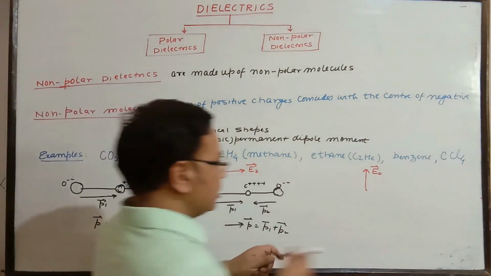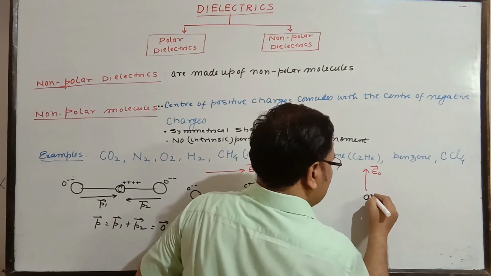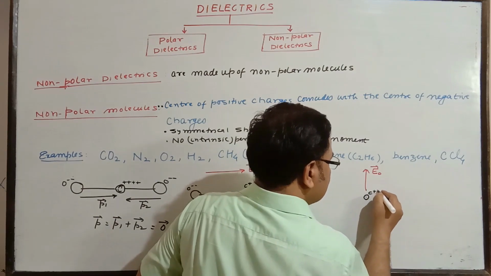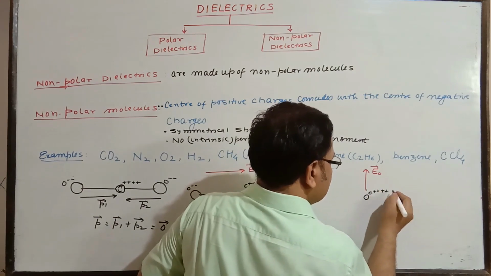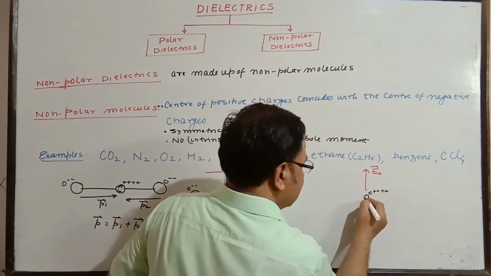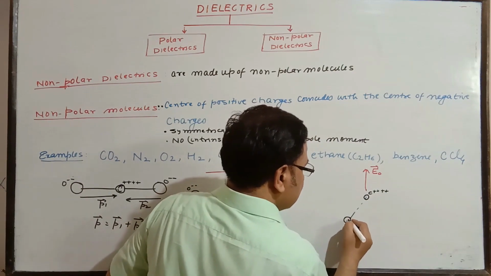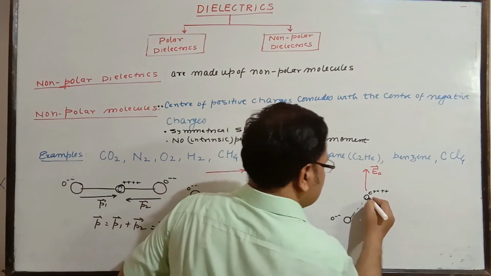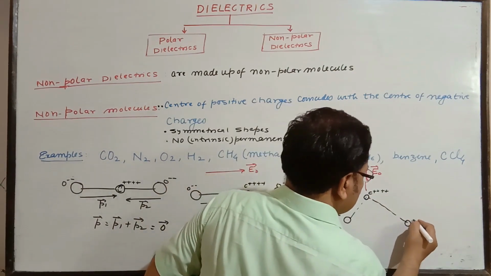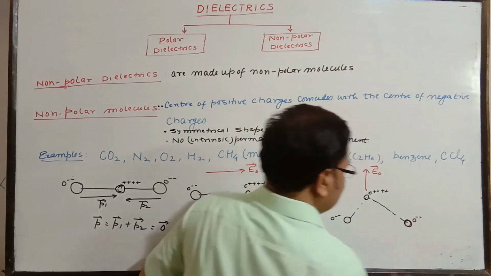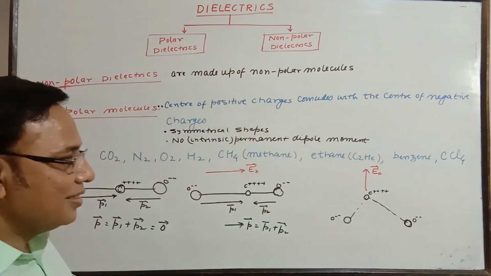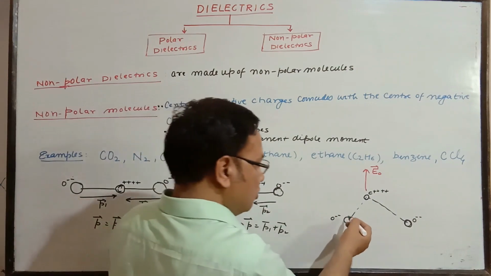So this is the ion C plus, and the oxygen is somewhat like this. So this is O minus minus. On this side, oxygen O minus minus. The tendency of these is to go against the field.